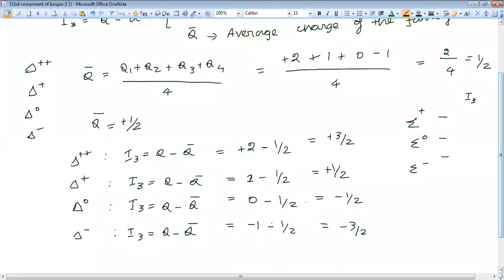Similarly, find out isospin value for protons and neutrons. Third component of isospin for proton and neutron. So what you have found? +1, 0, -1.